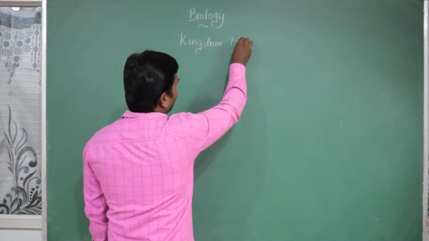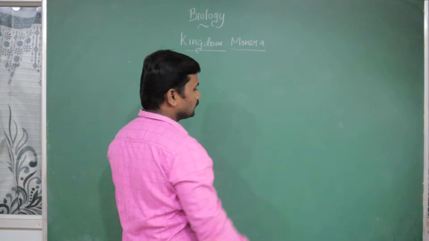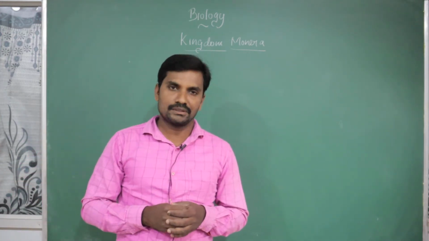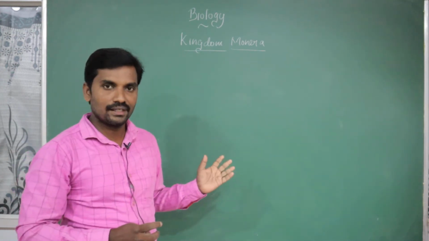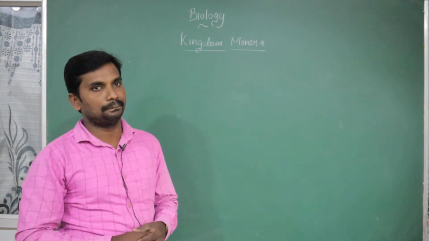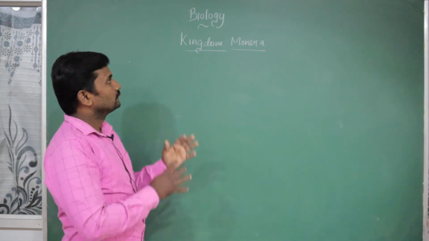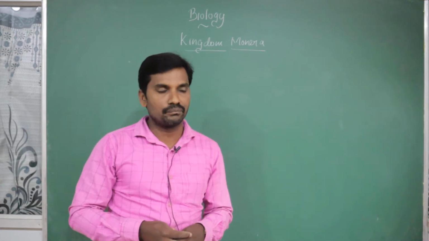Kingdom Monera. This is the first kingdom. So according to Robert H. Whittaker, the whole living organism is divided into 5 different kingdoms: kingdom Monera, kingdom Protista, kingdom Fungi, kingdom Plantae, kingdom Animalia. Got it? But the first kingdom is Monera. Okay. So what are the different kinds of organisms present in the kingdom Monera?